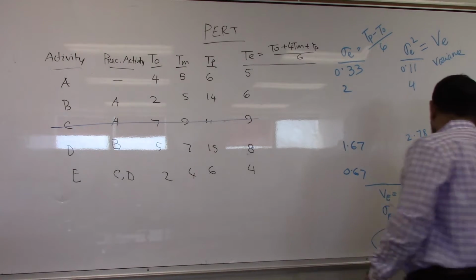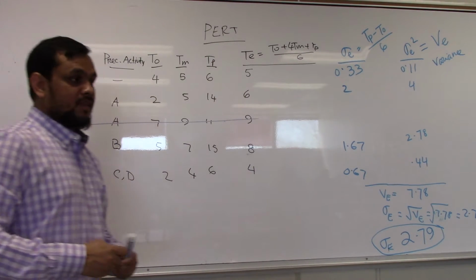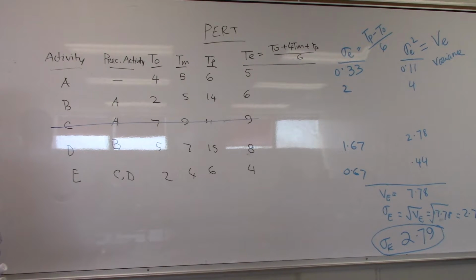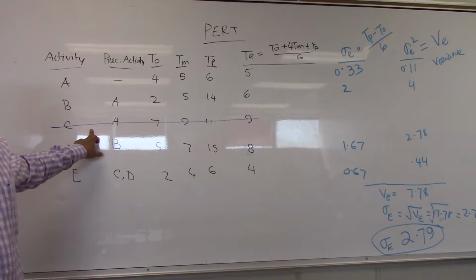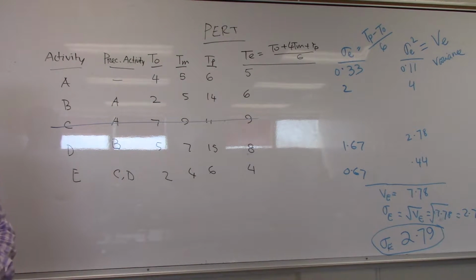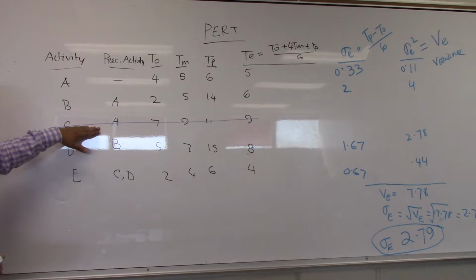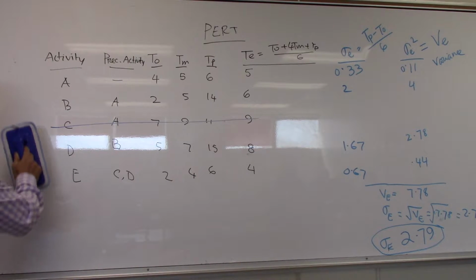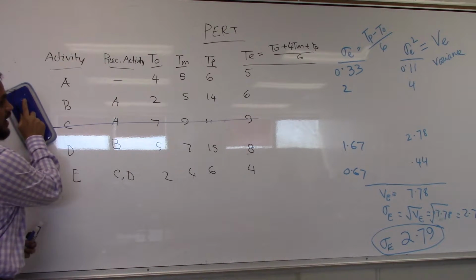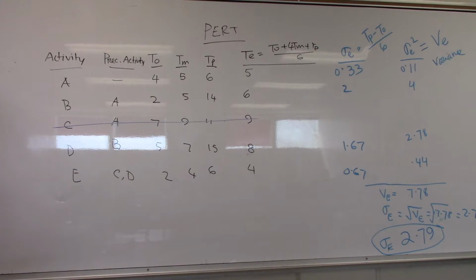This part we need it. Any questions? So we just crossed out the C, because only A, B, D, and E are in the critical path, right? Exactly, yes. That means this activity does not affect our total deviation. I do not need it anymore. This is my main calculation.